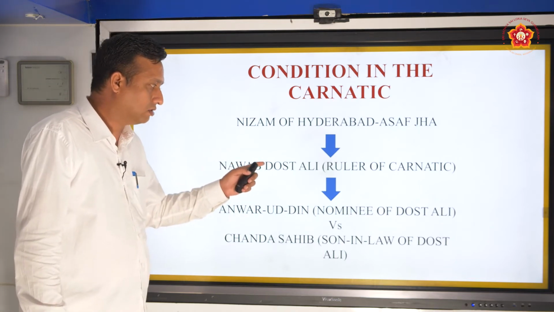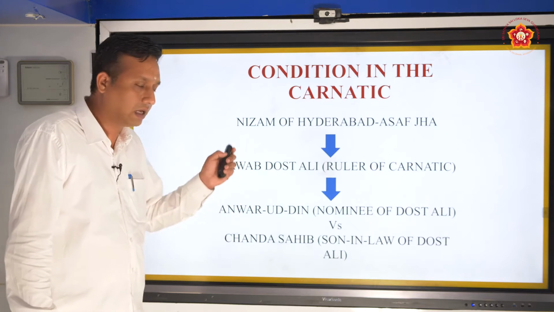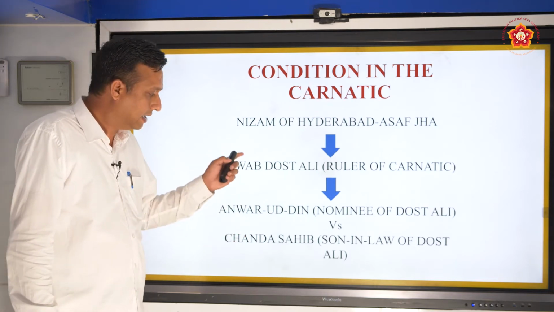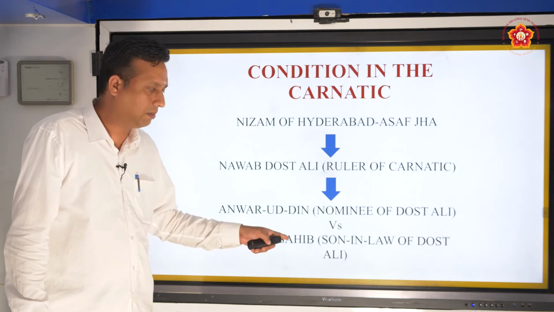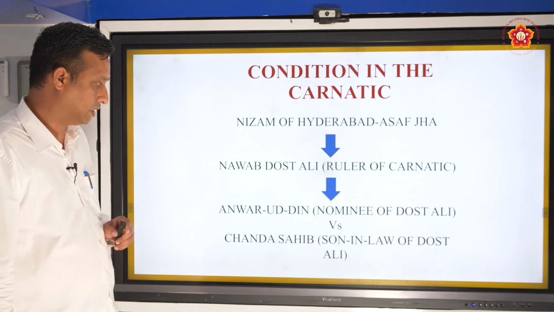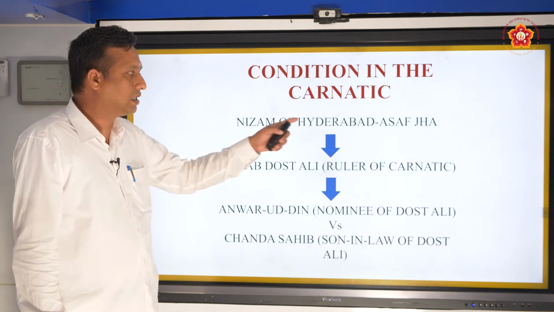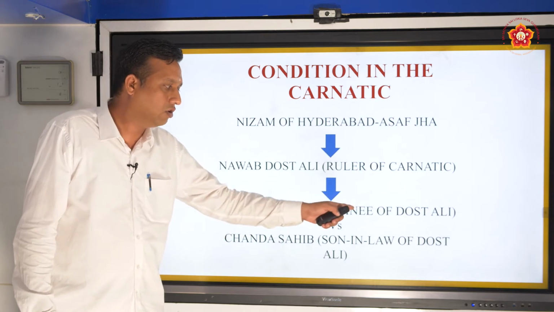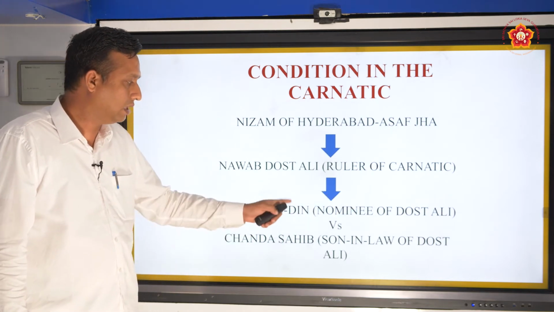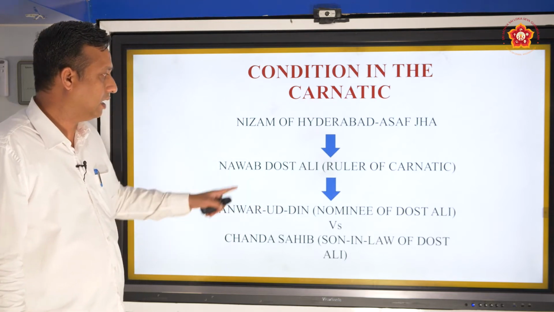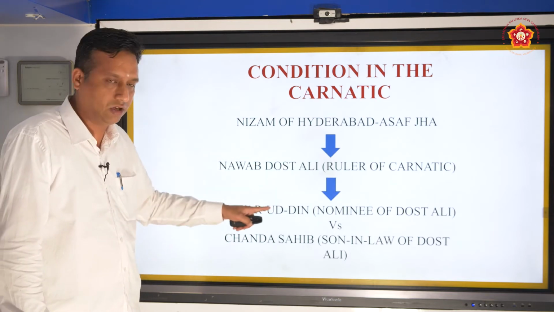So Dost Ali, the ruler of Carnatic, was killed by the Marathas in the war, and his son-in-law Chanda Sahib was arrested and taken to Satara in Maharashtra. In the meantime, the Nizam of Hyderabad, Asaf Jah, appointed Anwaruddin, who was the nominee of Dost Ali.